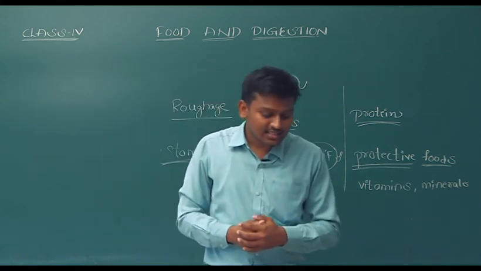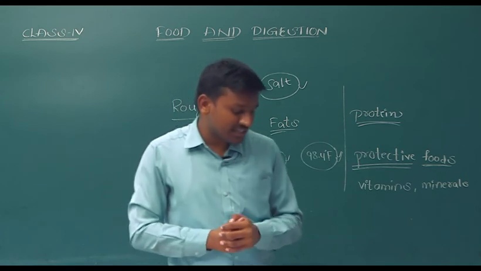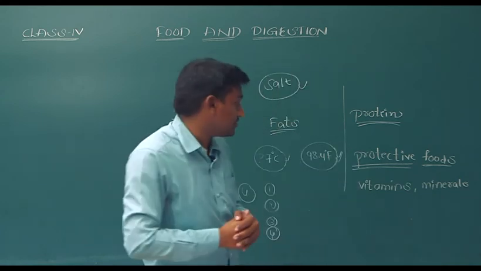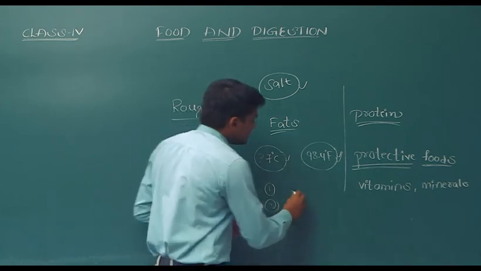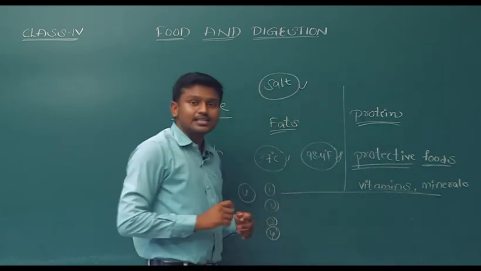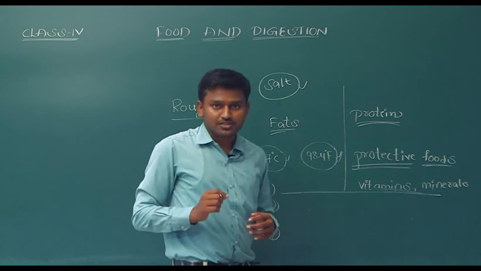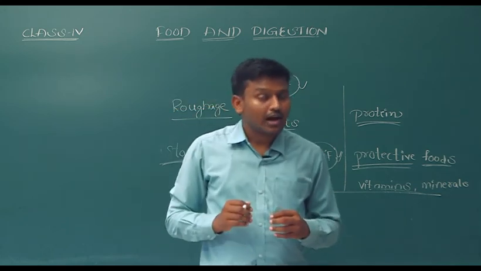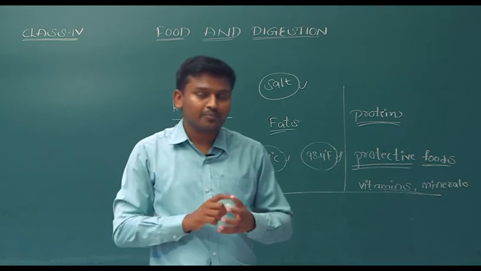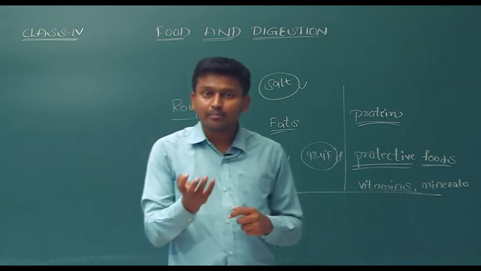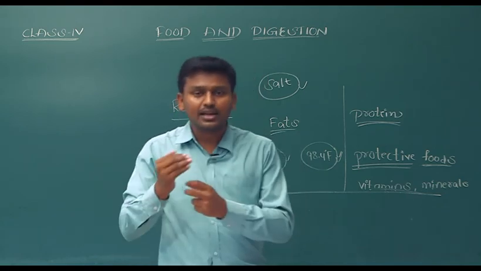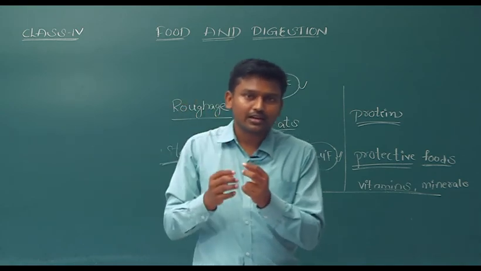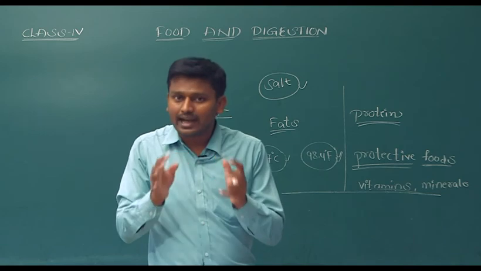And let's see the last method of preservation, that is pasteurization. What is this process of pasteurization? This was discovered by Louis Pasteur. This method is to preserve milk. How do we preserve milk in this method? First, we heat the milk. When you heat the milk, the bacteria or whatever microbes are present in the milk will die. They will not be active.